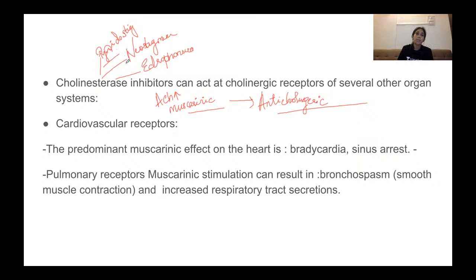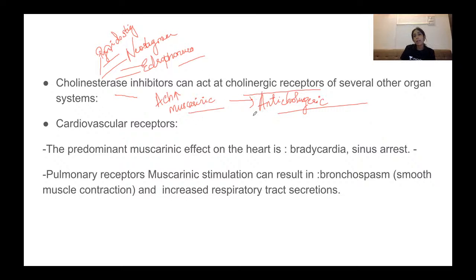So pyridostigmine, neostigmine, and edrophonium. These are your cholinesterase inhibitors. They can act at the cholinergic receptors in various organ systems, leading to various side effects, which I shall be telling you shortly.